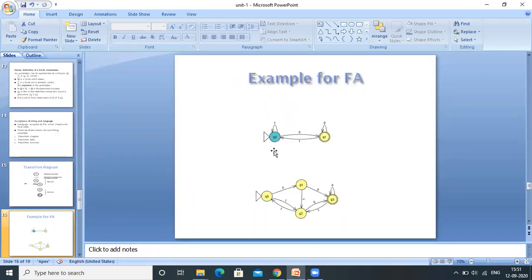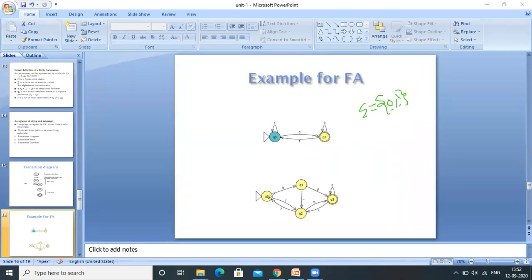Now let's see a simple example of a transition diagram. Here Q0 is the initial state within this transition diagram, and Q1 is a final state. This automata is designed over the input symbols 0, 1. Q0 on 0 moves to the Q1 state. Q0 on 1 stays within the same state. Q1 on 0 stays within the same state. Q1 on 1 moves to the Q0 state. This is one of the simple examples of finite automata.